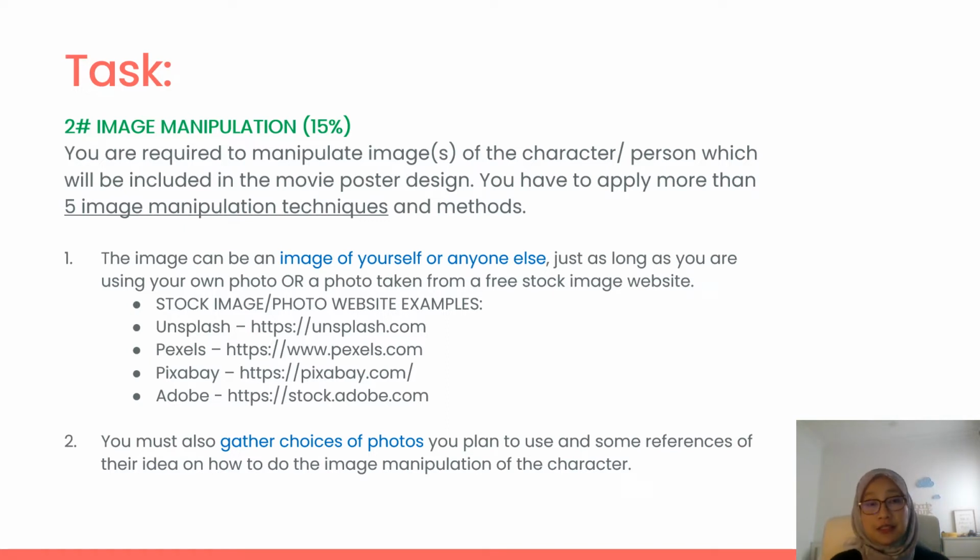Okay, so for this one, you are required to manipulate images of the character person, which will be included in the movie poster design, where you need to apply more than 5 image manipulation techniques and methods. Talking about the image you need, we want you to include an image of yourself or anyone else, just as long as it's your own photo, or maybe you can use a photo taken from free stock images.